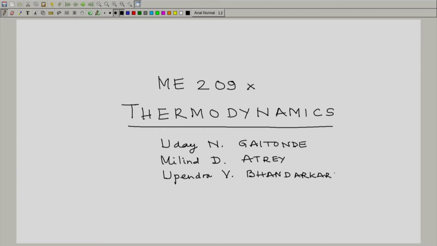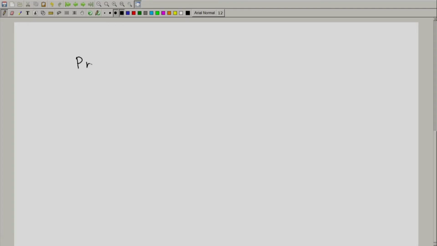All three of us are on the Faculty of Mechanical Engineering at the Indian Institute of Technology, Bombay at Powai, Mumbai. To begin with, let us briefly look at the prerequisites for this course.